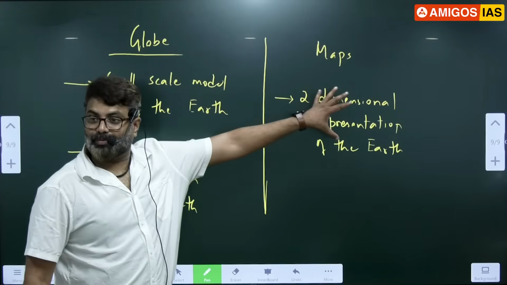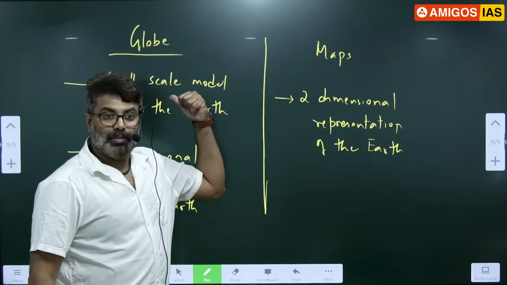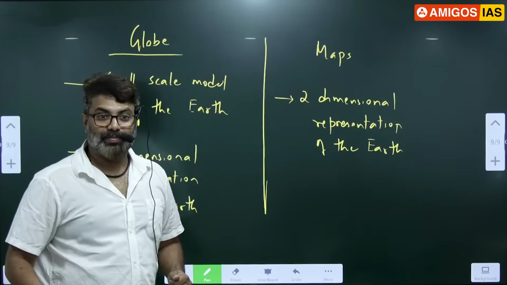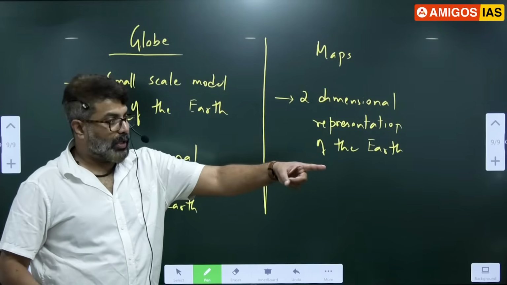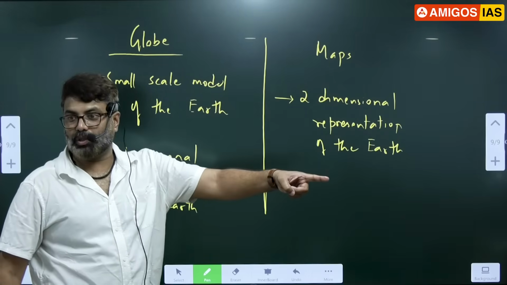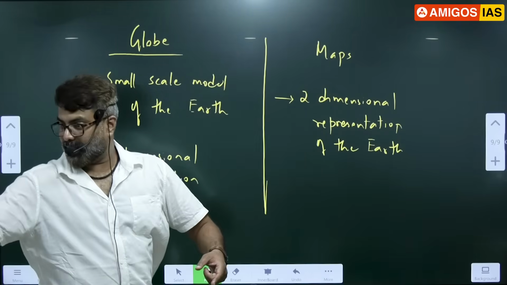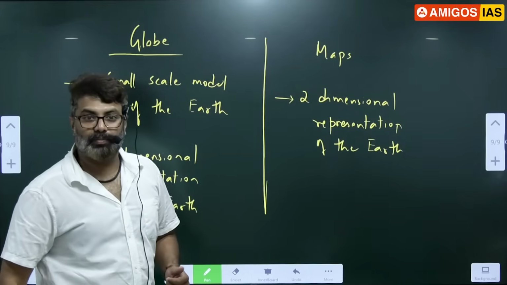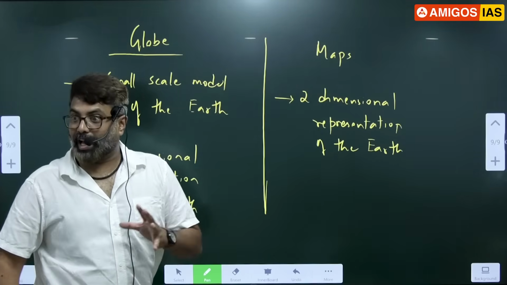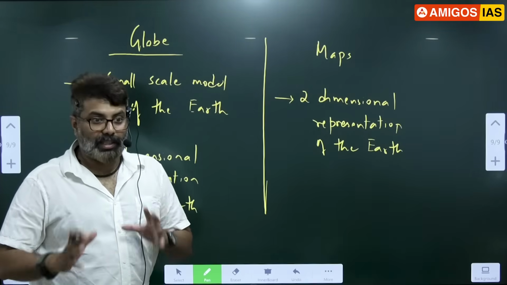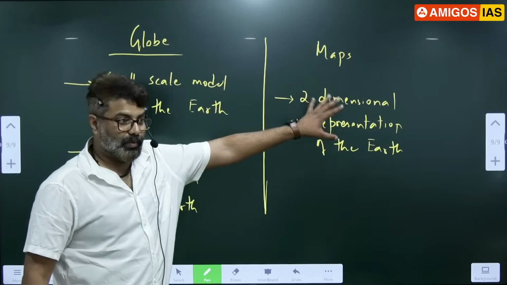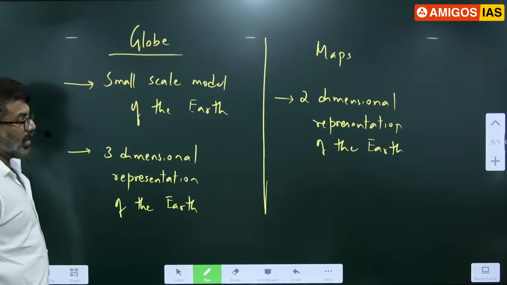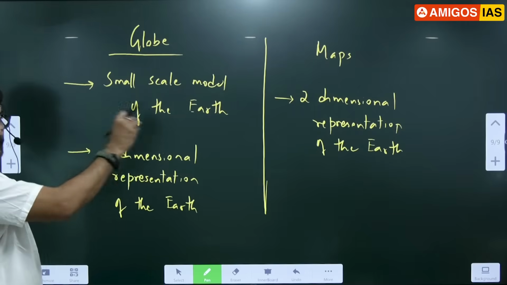Maps became more popular than globes because maps are easy to carry. If I give you a globe and a map, which is easier to carry? Can you put this in your bag? No, not possible. But a map is easy. You can put it in your pocket also. So maps are easy to carry. That is the reason maps became popular worldwide. So globe and map, I have given you a simple definition.